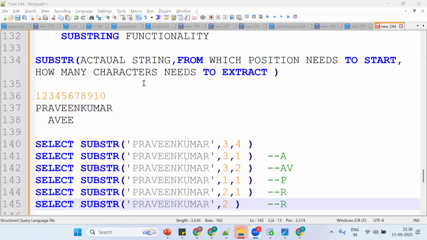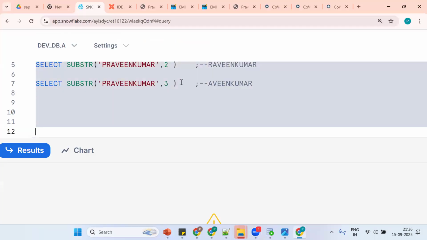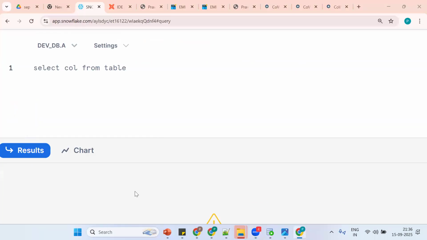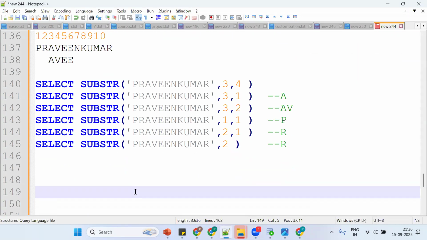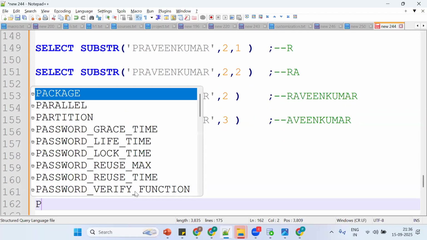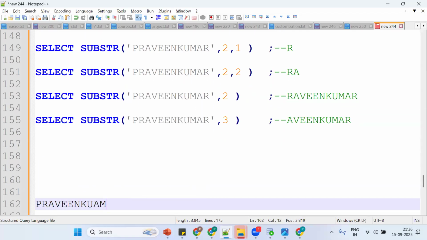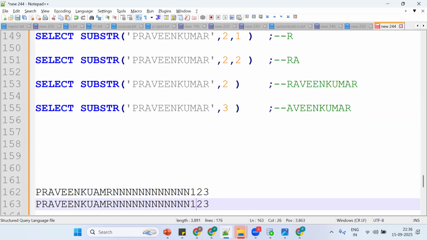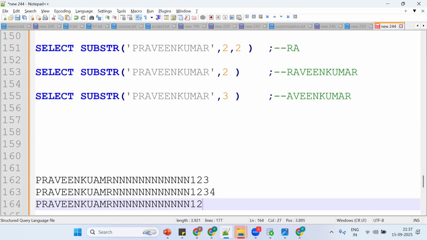Now what happened? Listen carefully, one more important thing. We'll see the implementation part, and we'll get clarity. Control V. Now, Praveen Kumar. See, now I want to get the last characters. I want to extract the last 4 characters, or the last 2 characters. Tell me what happened, this is not possible.